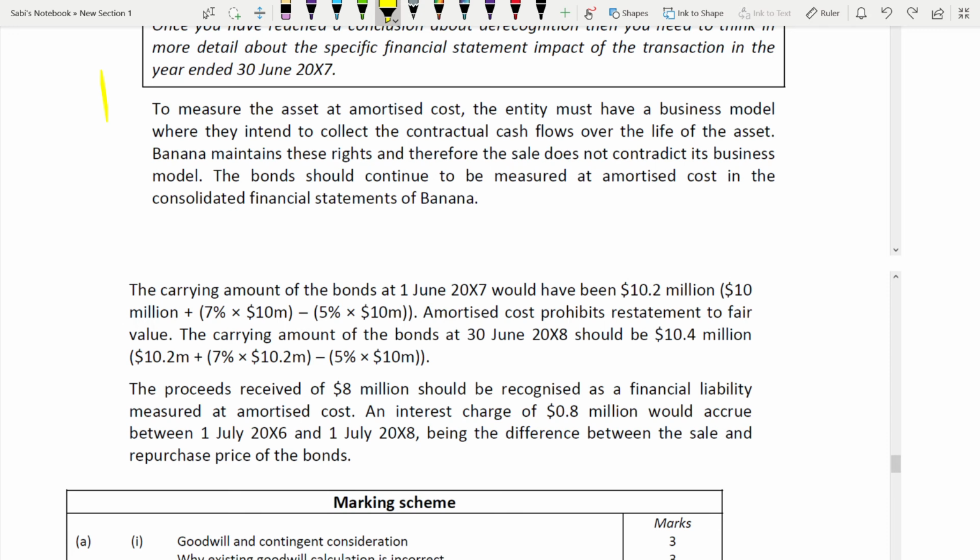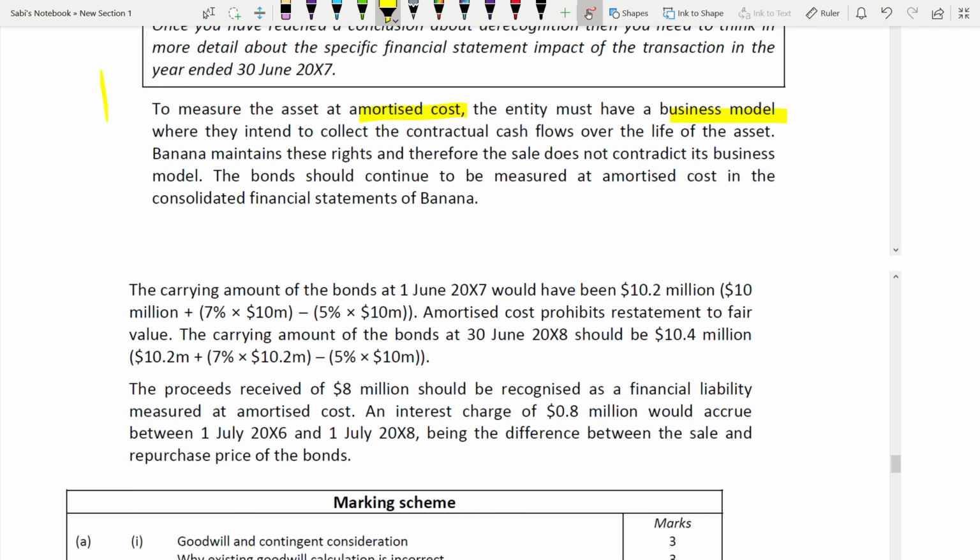To measure the asset at amortized cost, the entity must have a business model. Let me highlight: amortized cost business model. What is the business model? Where they intend to collect the contractual cash flows for the life of the asset. Banana maintains these rights and therefore the sale does not contradict its business model. So when you are selling the bond also, it is not contradicting the business model. You still have the contractual cash flow over the life of the asset.